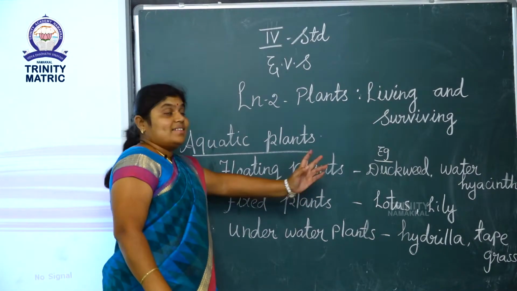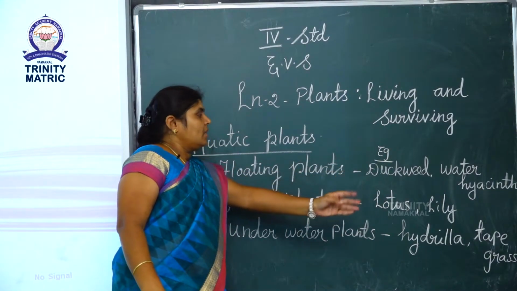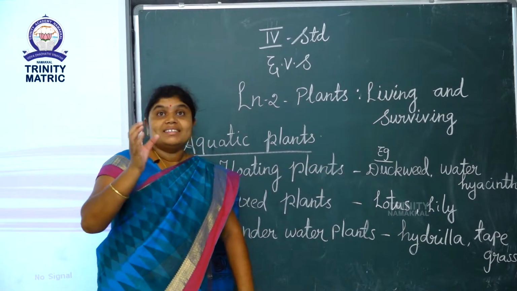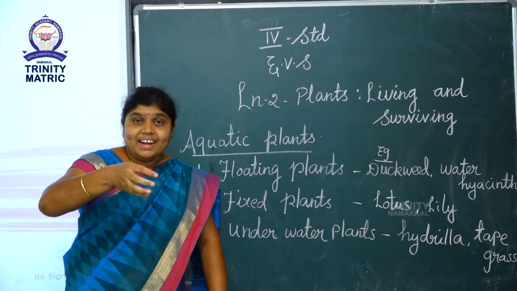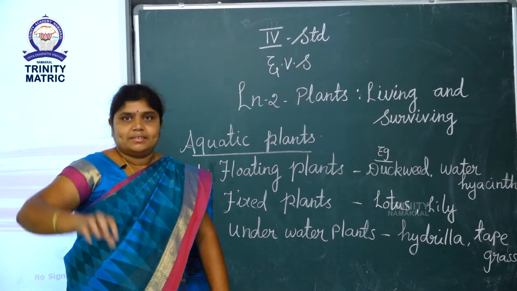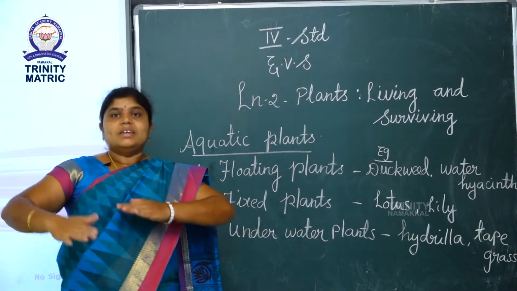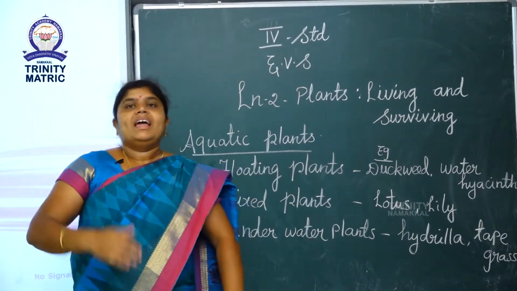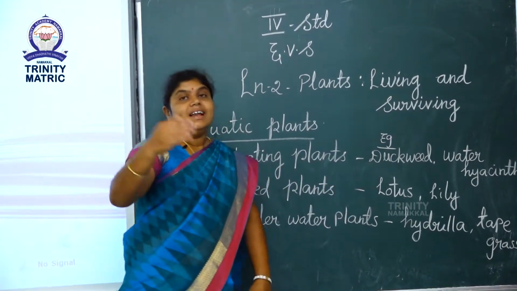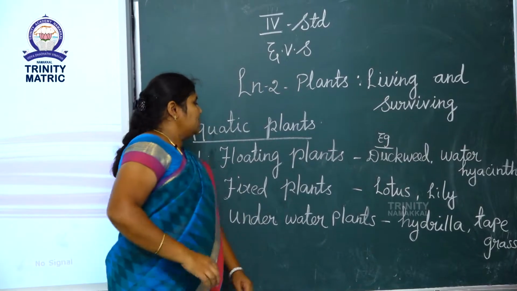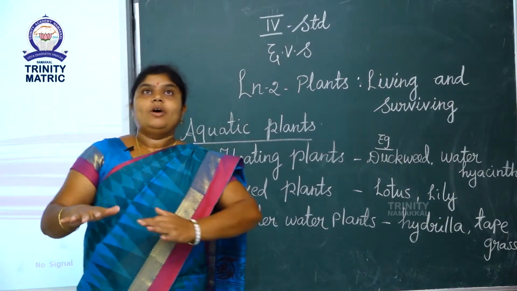Floating plants, for example, duckweed and water hyacinth. Duckweed is a plant name. These plants live on the water. Second one is fixed plants. Some plants are fixed in the water. Example, lotus and lily. Next, third one, underwater plants. What do you mean by underwater?